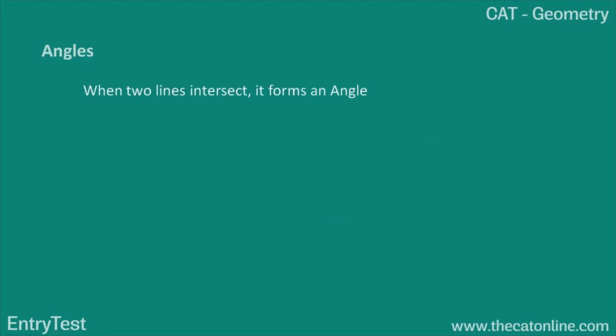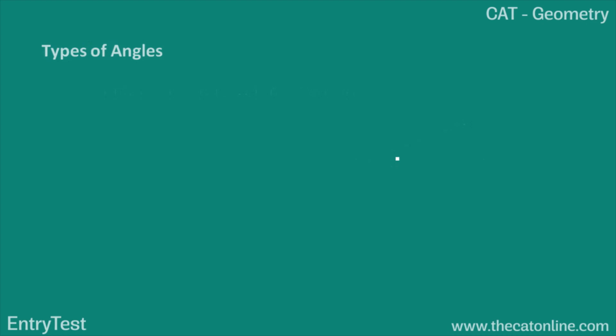Angles. Whenever 2 lines intersect, they always form an angle. So this angle which is formed is known as the angle between the 2 lines. Now this angle could be of various types. This angle could be an acute angle. Acute angle is an angle whose measure is between 0 and 90 degrees. So if an angle measures between 0 and 90, it will be termed as acute.